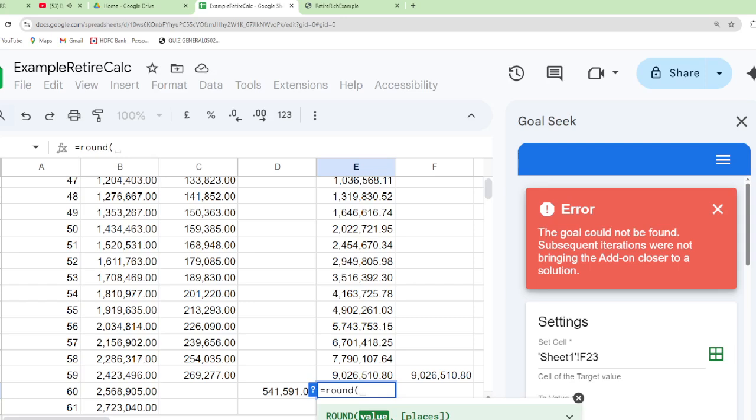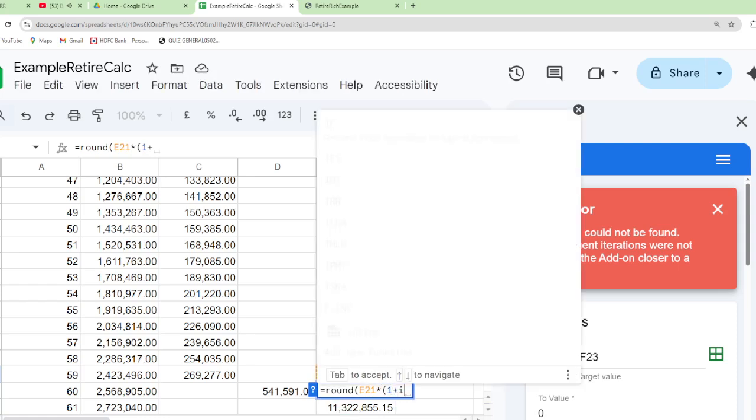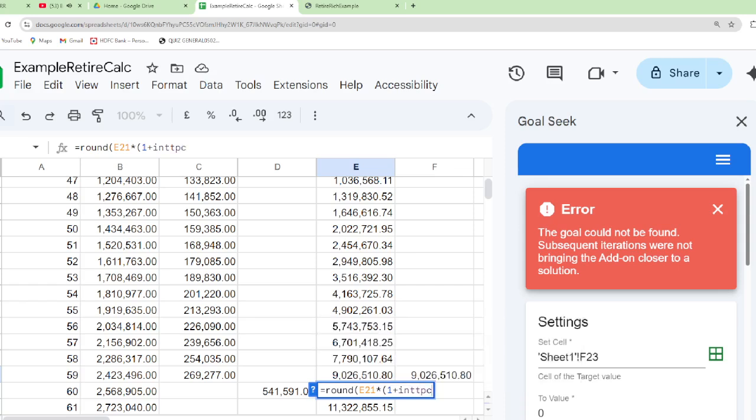this is a round off of the previous balance multiplied by 1 plus interest PC, minus SWP base.